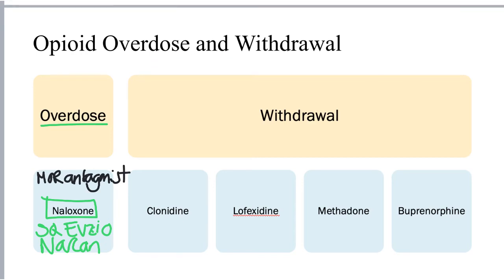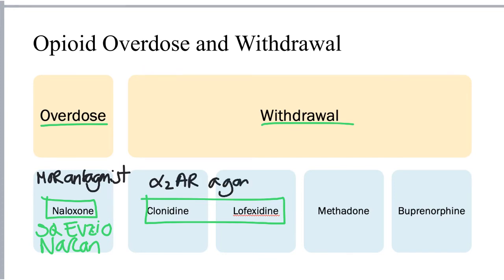There are several agents that may also be used during the withdrawal phase to reduce the signs and symptoms of opioid withdrawal. Two of those agents, clonidine and lofexidine, are alpha-2 adrenergic agonists, which decrease sympathetic outflow centrally by activating presynaptic alpha-2 autoreceptors in the central nervous system. These reduce many of the signs and symptoms of opioid withdrawal, given that they are primarily autonomic mediated.